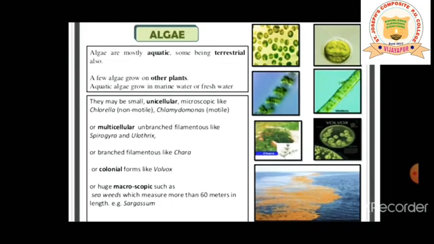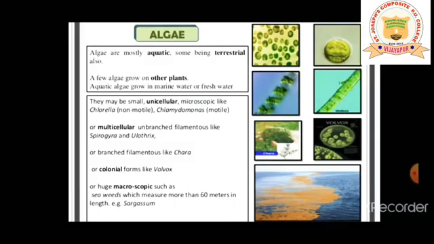The first subtopic in this chapter is algae. Next will be bryophytes, then pteridophytes, gymnosperms, angiosperms. The last one will be plant life cycle and alternation of generation.